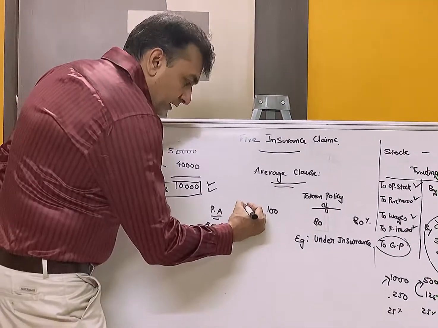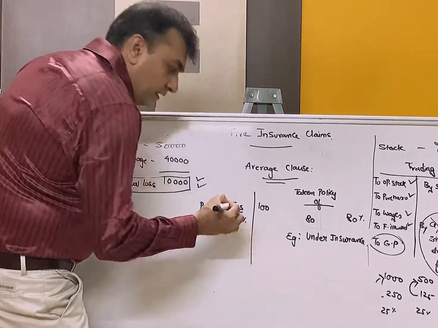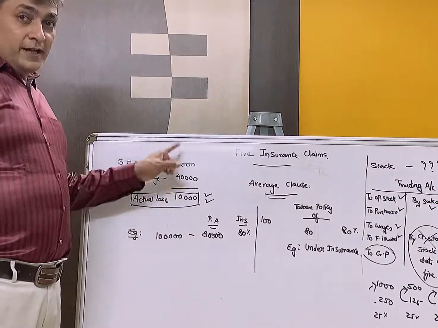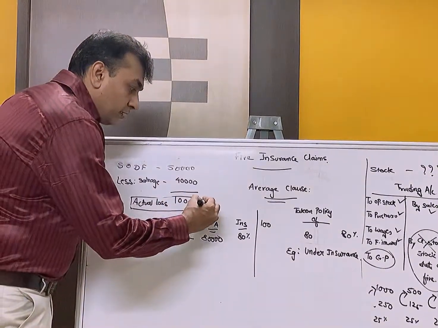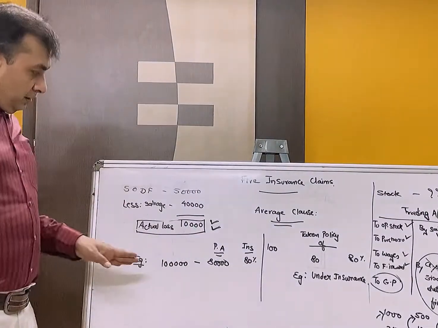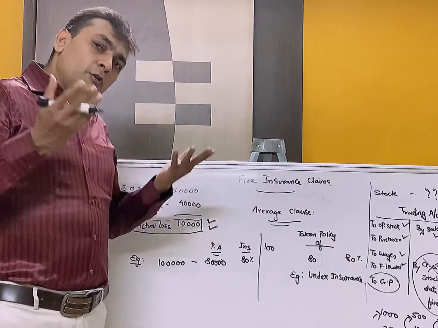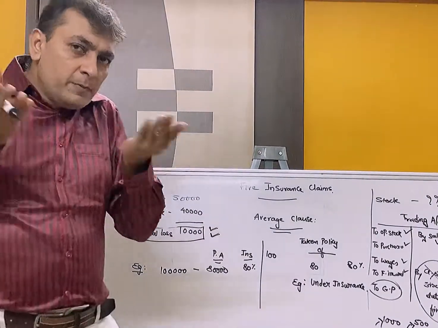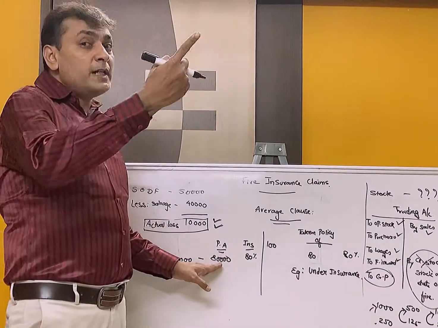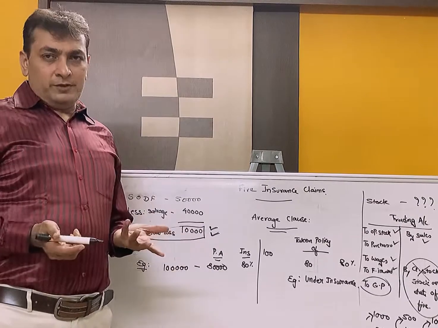So that means insurance coverage is 80%. In the same godown there was a fire, and your actual loss is only 10,000. A normal layman will think, sir, I have taken a policy of 80,000, loss is only 10,000. The insurance company should pay me the entire thing, because I am paying premium on 80,000, but my loss is only 10,000. I am demanding only 10,000.